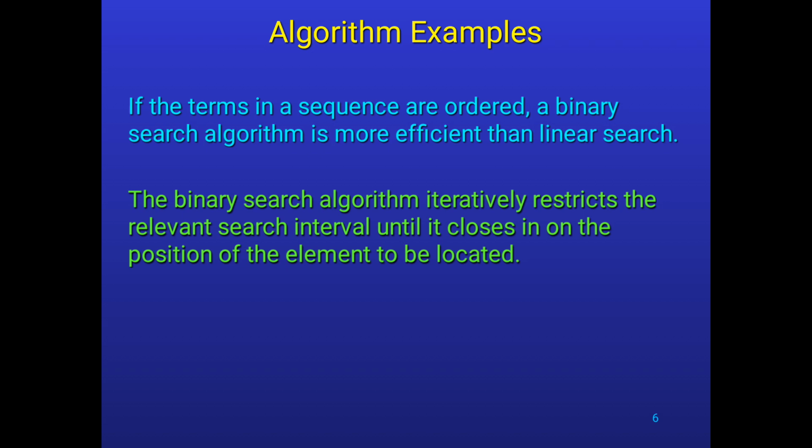Coming to randomized algorithms, an algorithm that uses a random number to decide what to do next anywhere in its logic is called a randomized algorithm.